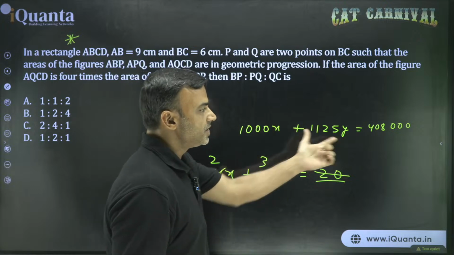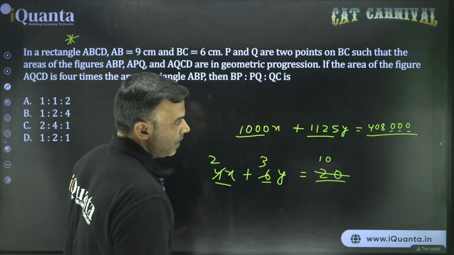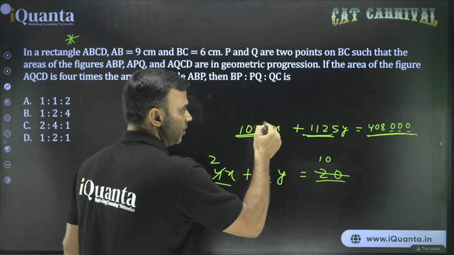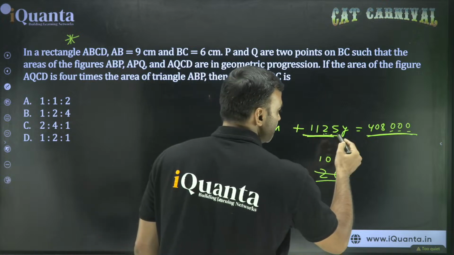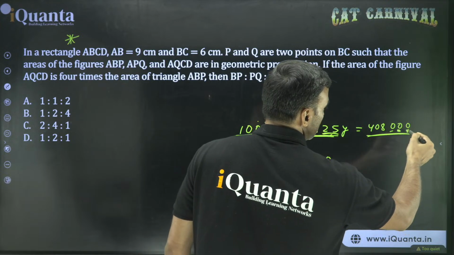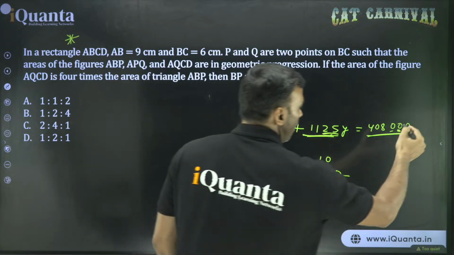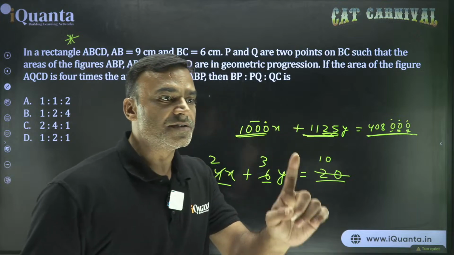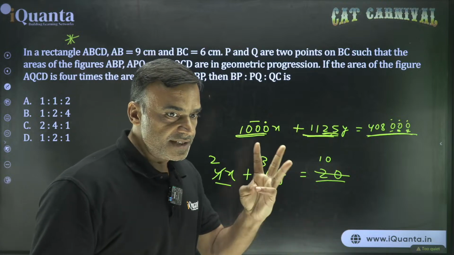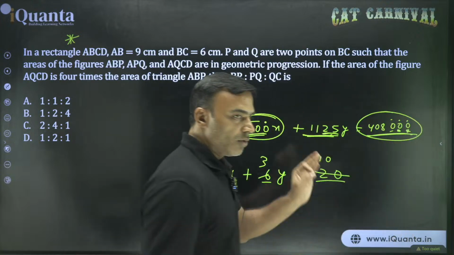Okay? Here in this question, can you see that all of these coefficients and this number are going to be divisible by 5? Can you further see that all of these numbers are going to be divisible by 25? How come? It is 1000 clearly, you know, 2 zeros. This is clearly divisible by 25. This is also clearly divisible by 25 because there are 2 zeros. And going further, here it is 3 zeros, here also 3 zeros. For every 0 it is going to be divisible by 5. For 2 zeros it is going to be divisible by 5 into 5, that is 25. For 3 zeros it is going to be divisible by 125. So very clearly this and this are going to be divisible by 125.